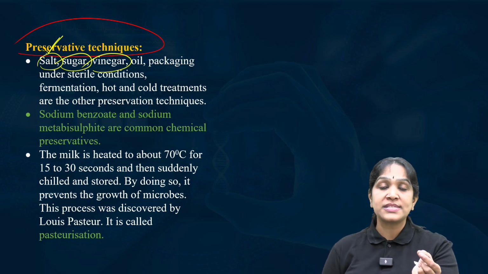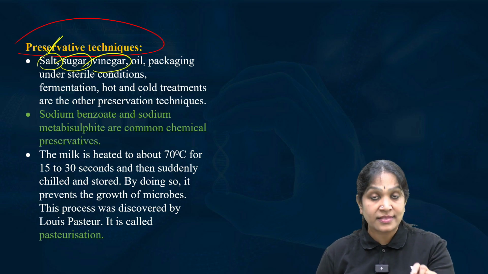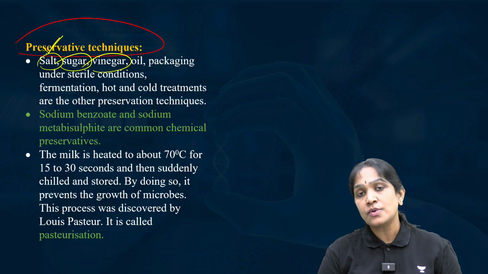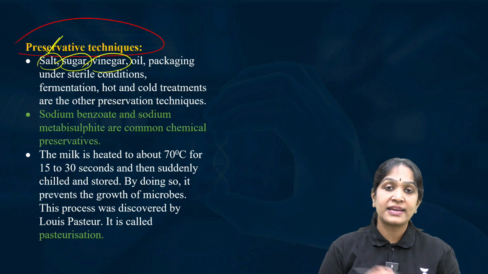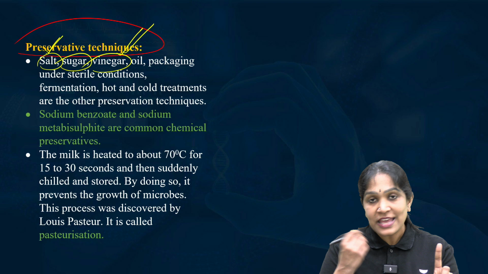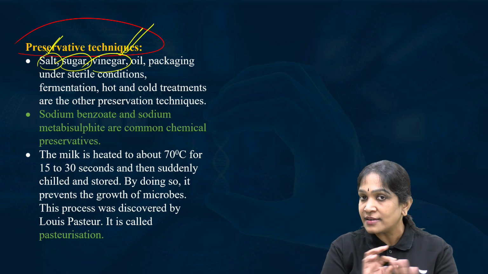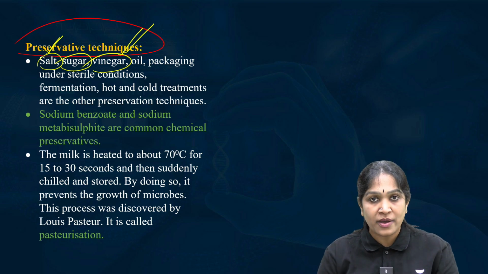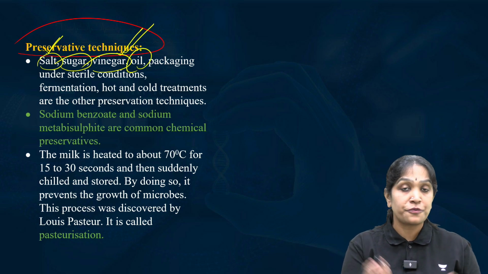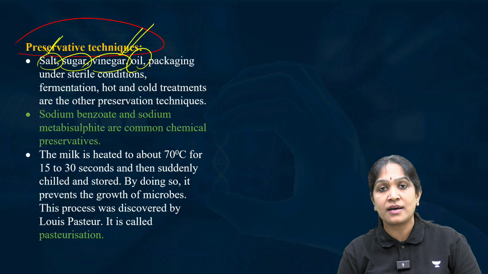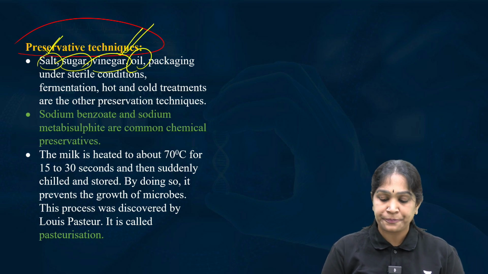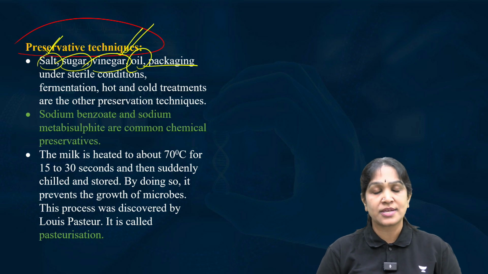Vinegar: if you store some vegetables in vinegar, that acidic pH, vinegar's pH is low, will kill the bacteria, but acidophiles will not die. So even if you keep the vegetables in vinegar, they are not preserved forever, they will still spoil because of acidophiles. Oil: when you fry something, chips and all will not spoil so easily because oil is a preservative agent. Packaging, how packaging?